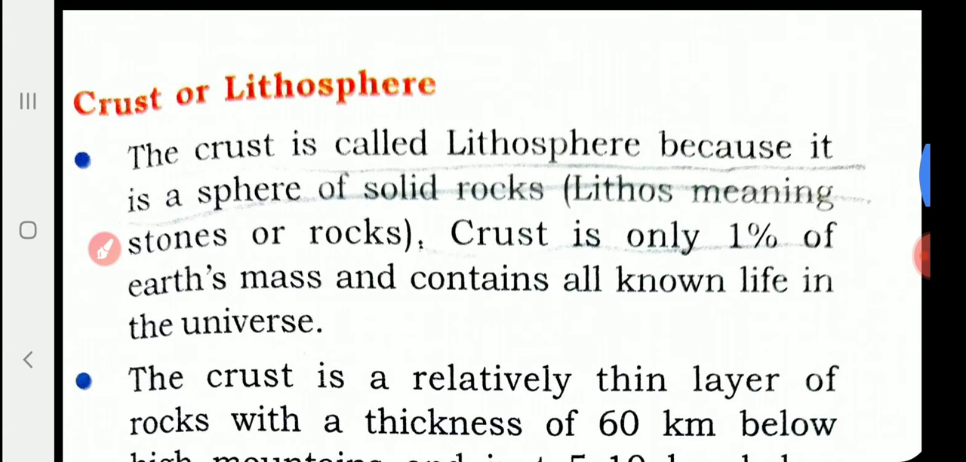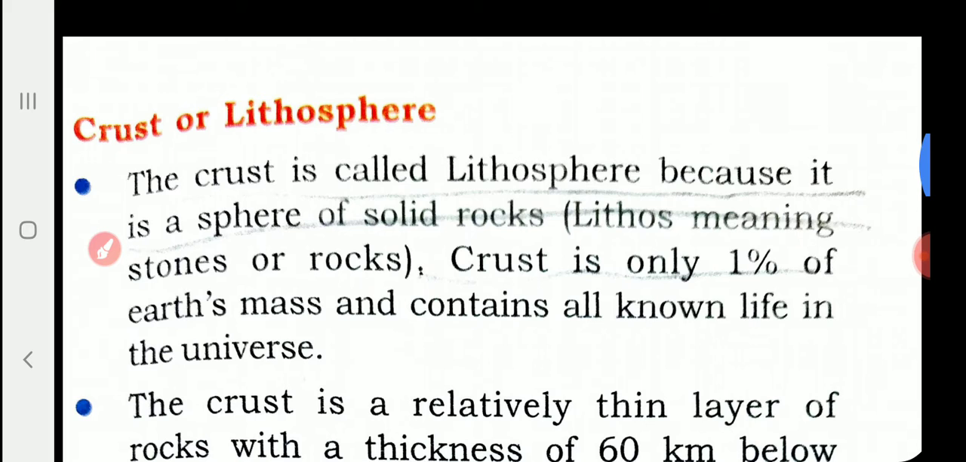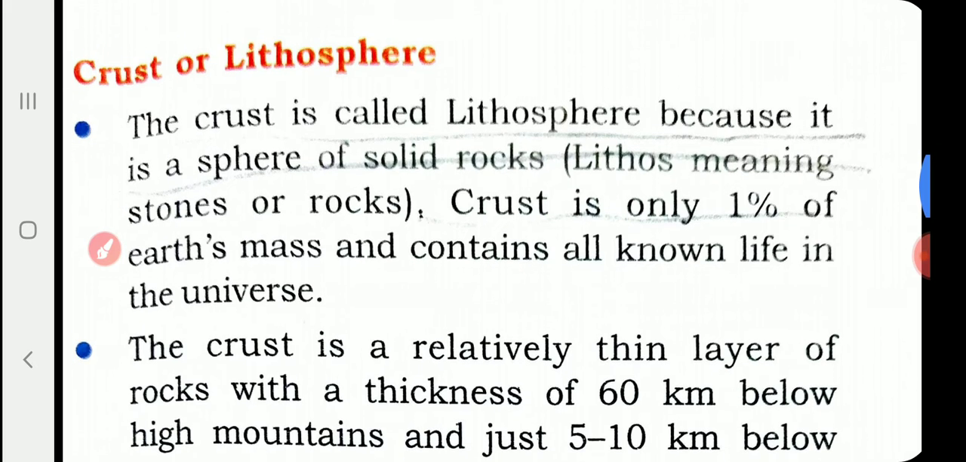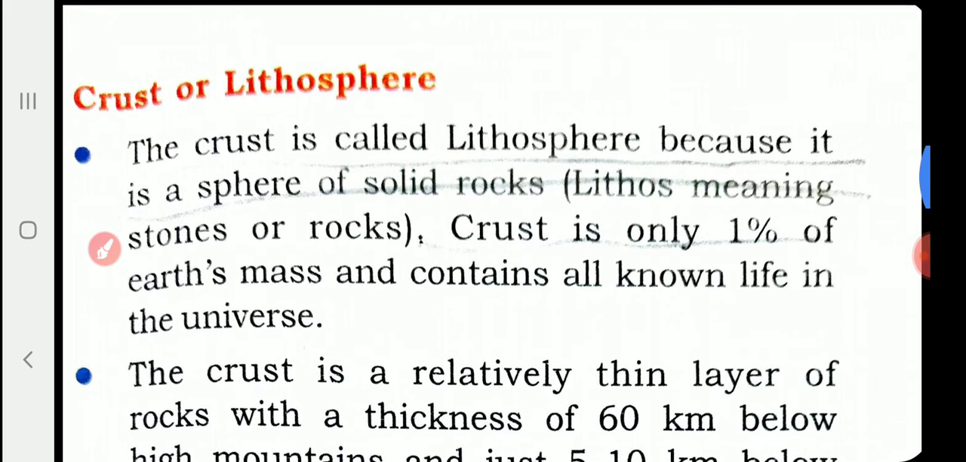And I told you what is Mohorovicic discontinuity. Crust mantle interface. In other words, crust ends and mantle begins. That changing position was discovered by Moho, a Yugoslavian scientist. That is why it is known as Mohorovicic discontinuity. Now today let us see about crust or the lithosphere.